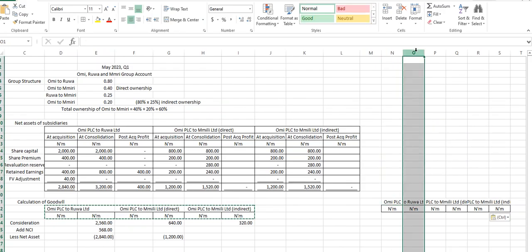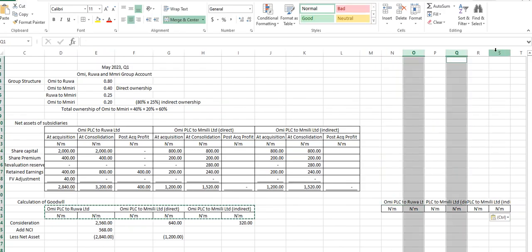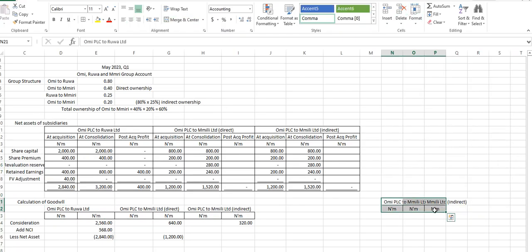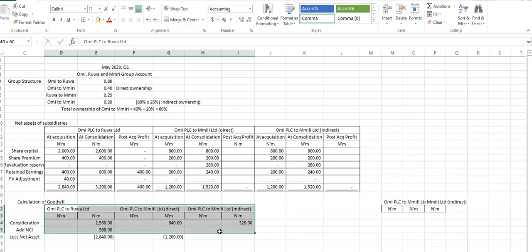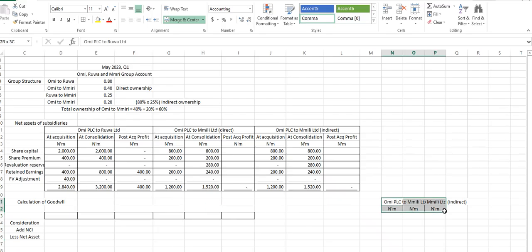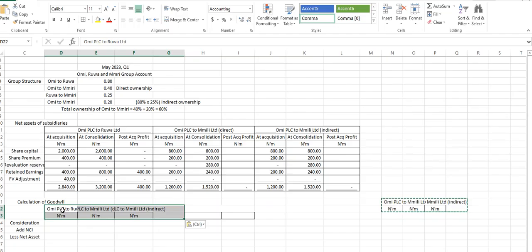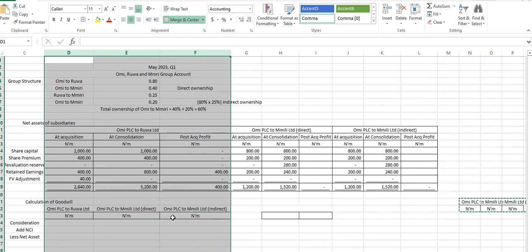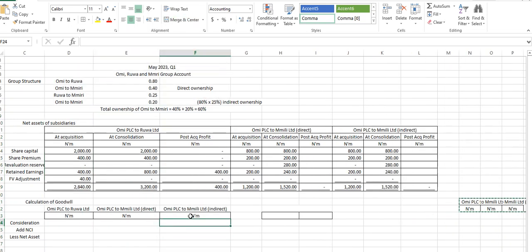And what's our NCI? 40% of 1,200. Yeah? 480. This thing is just making it big.